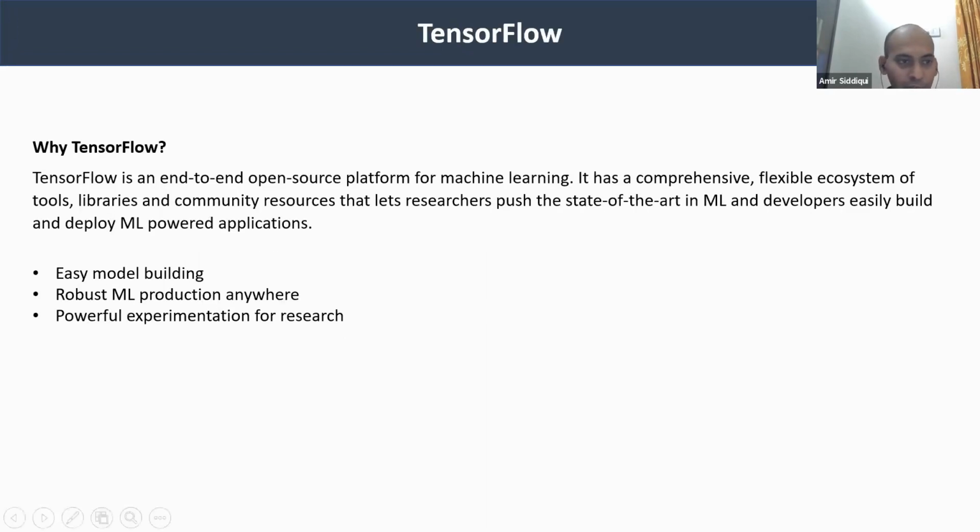I'll just give you a very brief description about TensorFlow. So what is TensorFlow? TensorFlow is an end-to-end open source platform for machine learning. It has comprehensive, flexible tools, libraries and community resources that let researchers make state-of-the-art machine learning and deep learning code, and you can also deploy it. It is very easy for model building, and it is robust for production. You can put it on production. It is very powerful for experimentation and research. This can be done by students and professionals.